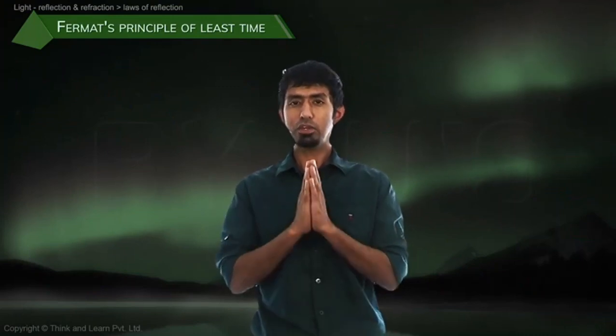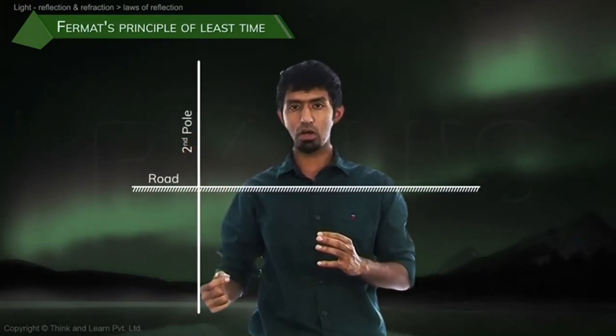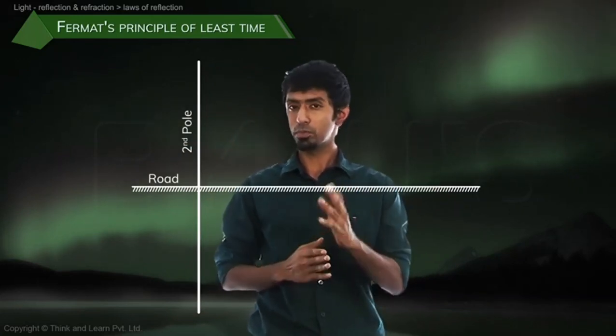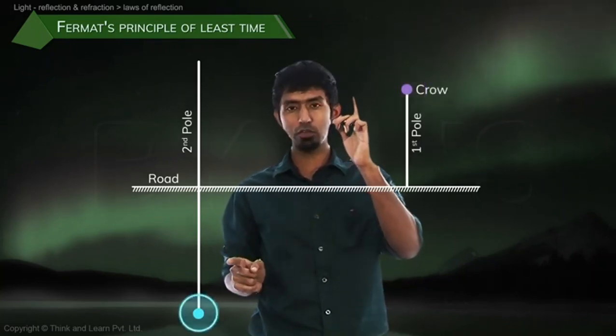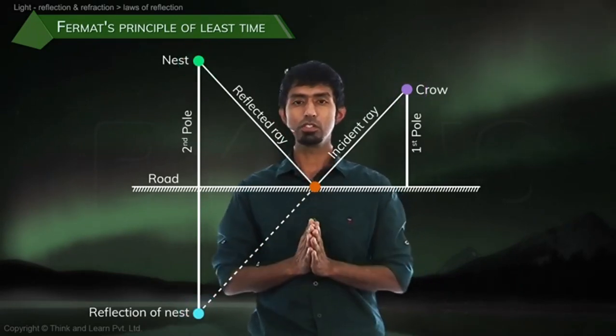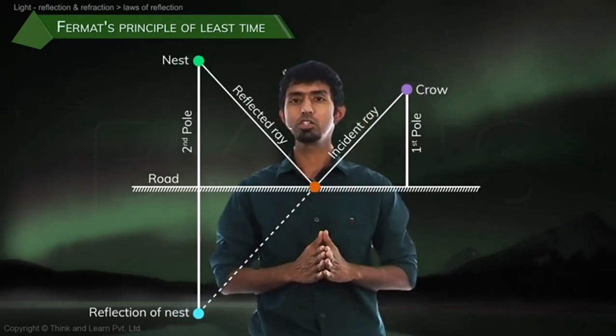Now, if you were to imagine the second pole and reflect that second pole on that road such that it comes down, you might be wondering why we're doing this, but you'll watch it in a couple of seconds, then look at what happens. What is the shortest path between that pole and this end of the pole now? It's a straight line that connects them. That's very clear, because between any 2 points, the shortest distance is a straight line.